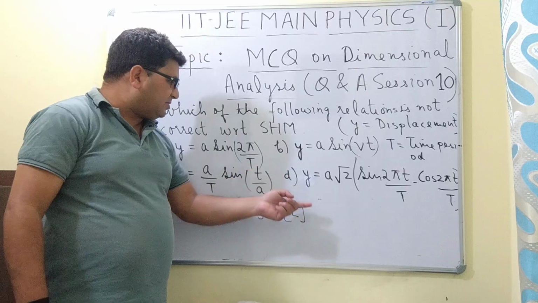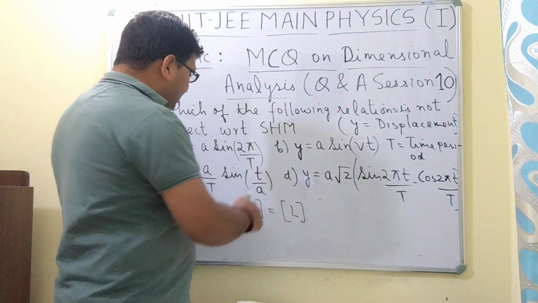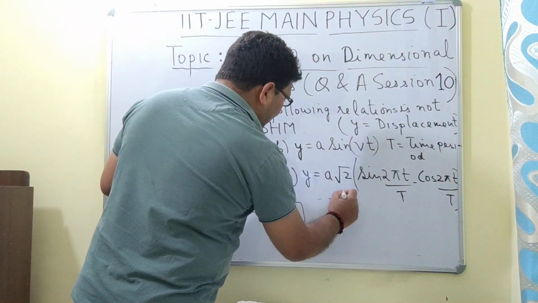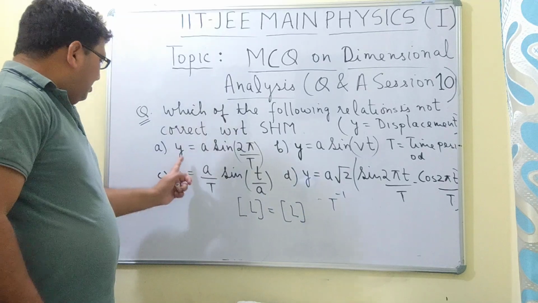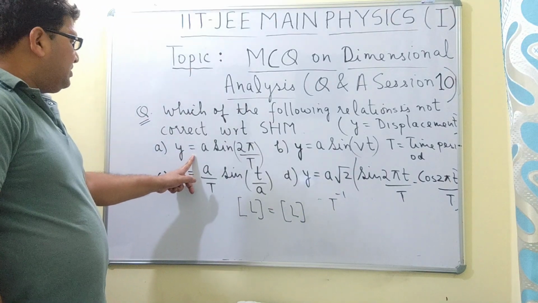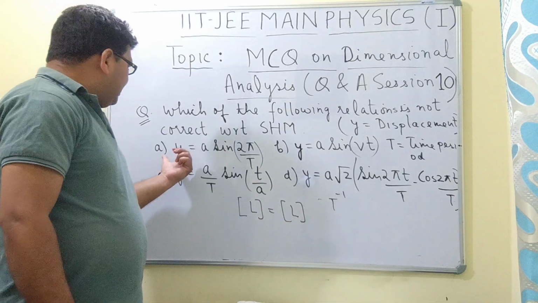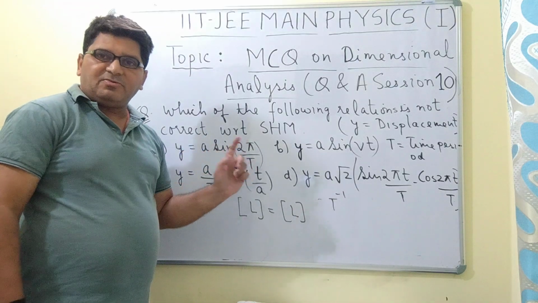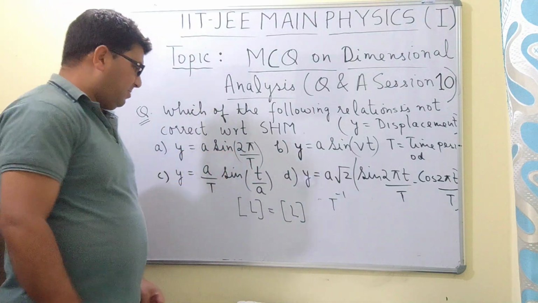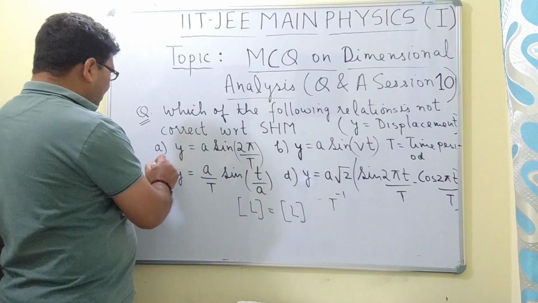It has a certain dimension, as we have just seen, T to the power minus 1. So this equation is not true because the dimensions of all the terms on the right side and the left side are not the same. So this relation is not correct.